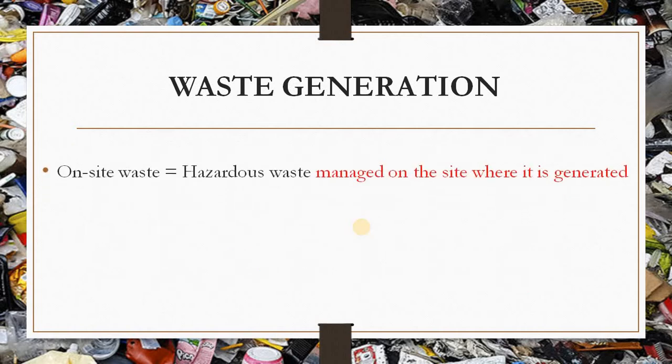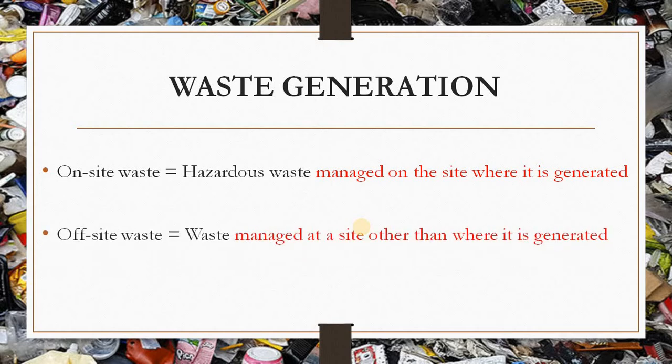As I have told you, the hazardous waste can be managed on-site or off-site. In on-site waste, the hazardous waste is managed on the site where it is generated, and off-site waste is the waste managed at a site other than where the waste is generated. So in on-site, the waste is managed at the place where it is generated, and off-site is the management of the waste other than the site where the hazardous waste is generated.